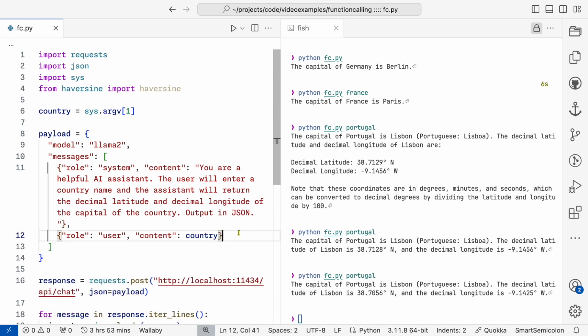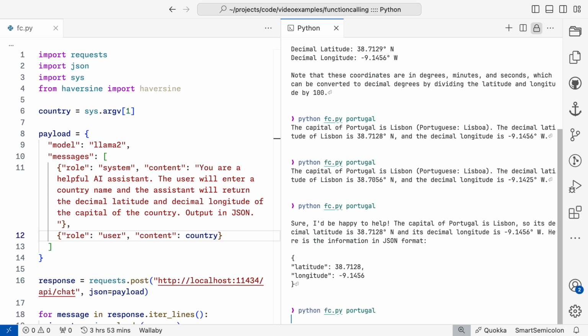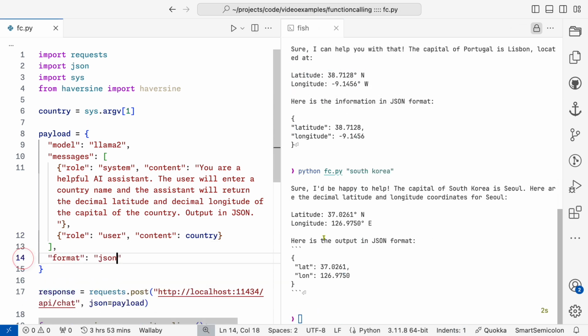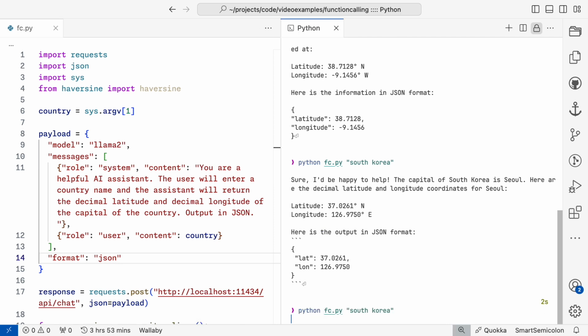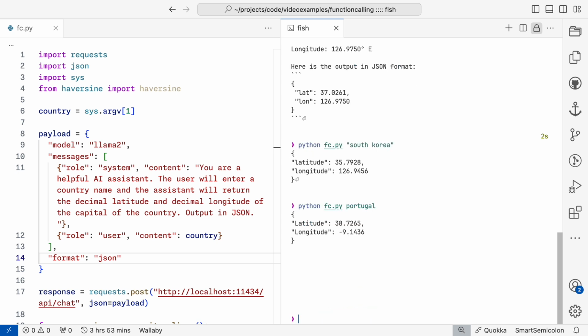So this is a good start, but notice that we have an explanation of the JSON format. And sometimes the key names are different. So add format JSON to the payload, and things are a lot better. But if you try it enough, you may still see that key names change. So we need to provide a schema to the model.